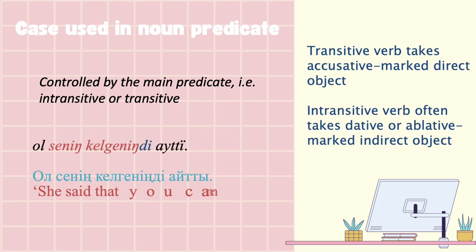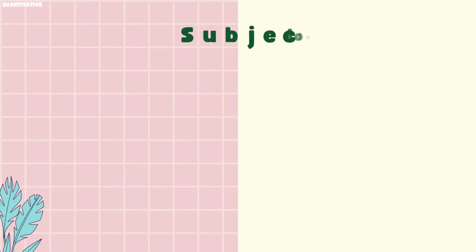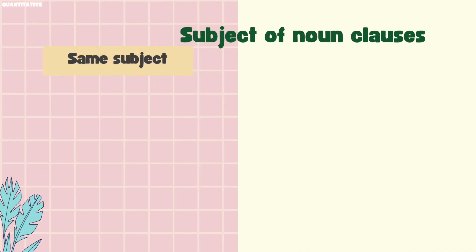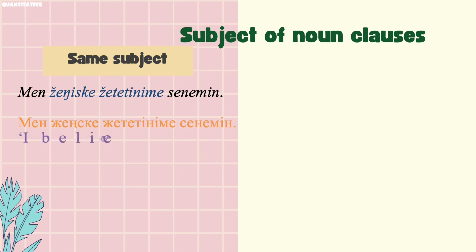The main verb сену, to believe, is a transitive verb that needs a dative indirect object. So the dative case is added to the noun clause predicate жету, to reach. The noun clauses and the main clauses either have the same subjects or they can have their own subjects. For example, мен жеңіске жететініме сенемін. I believe that I will succeed.